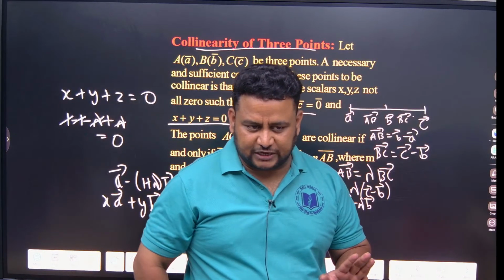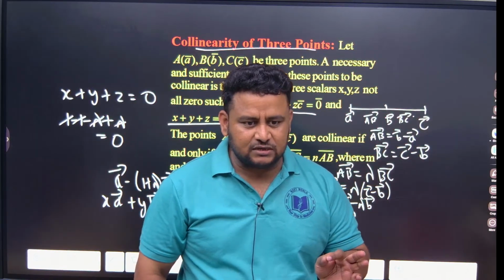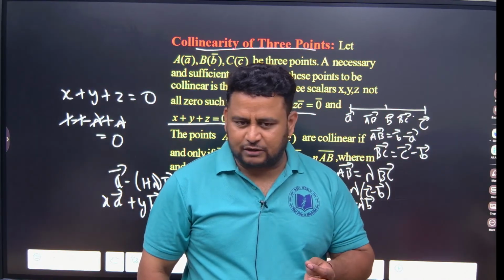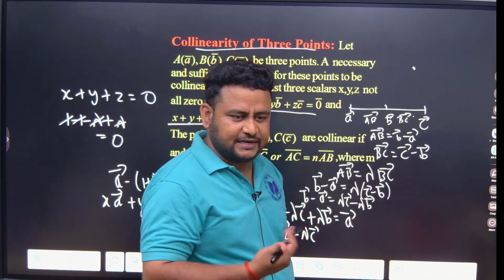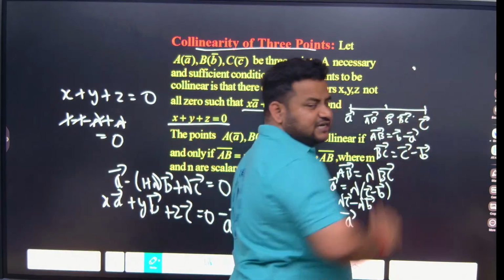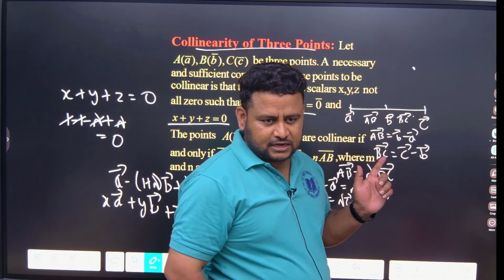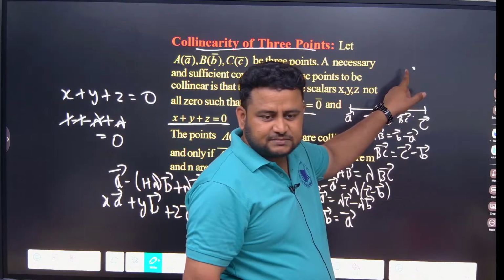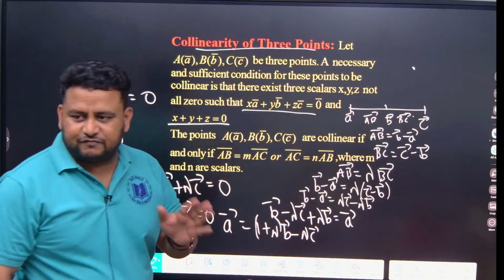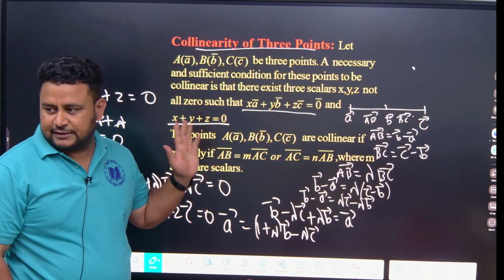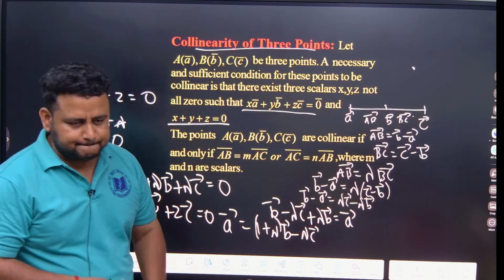3 points means here we are talking about position vectors, not collinear vectors. Whenever we talk about a point, we don't know the magnitude and we don't know the direction. It can be any direction. This is a position vector. So for collinearity of 3 points, you have to know this condition. If you know this condition, you will be able to solve the question and you will be sorted. Clear?